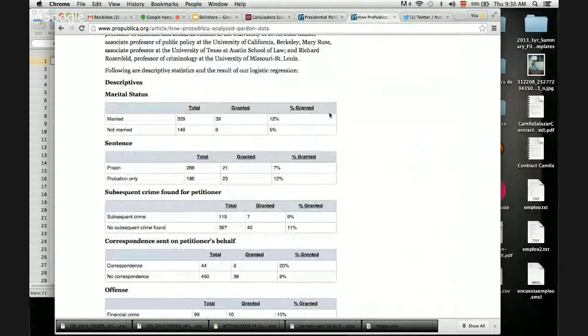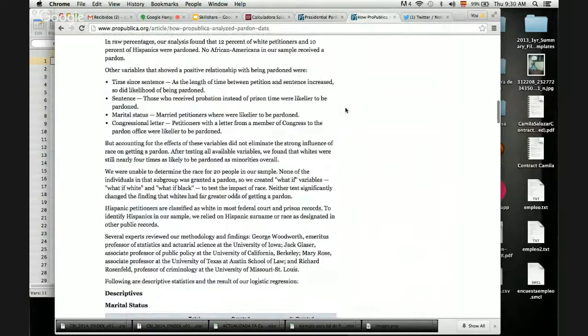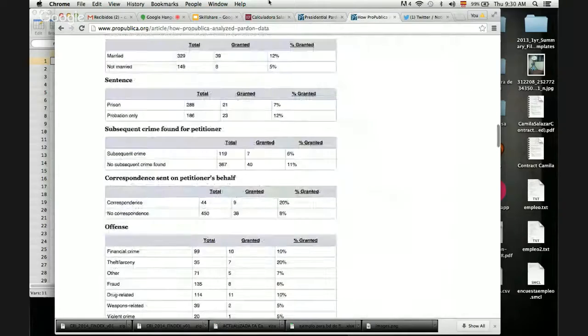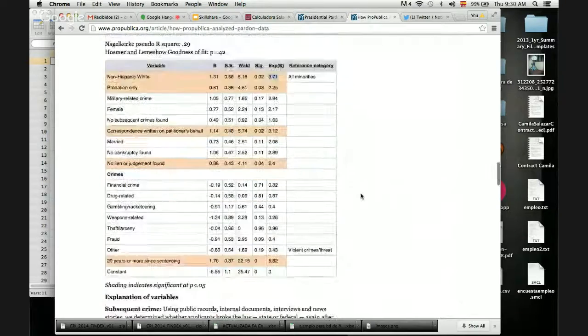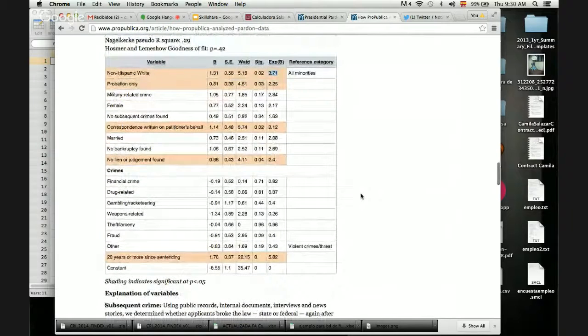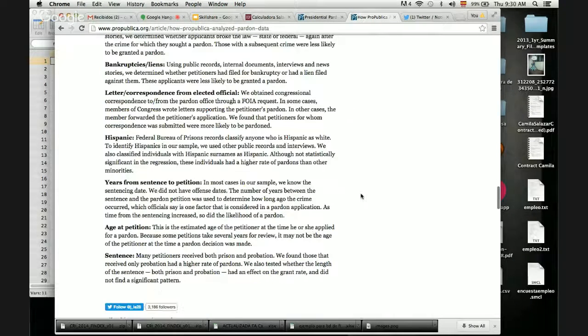The good part is that they didn't only publish the story, they also published the methodology. This is really important, you have to be really transparent with your results. In this case, if another person wanted to run the model, they could see which variables they used and so on. So that's really, really good.